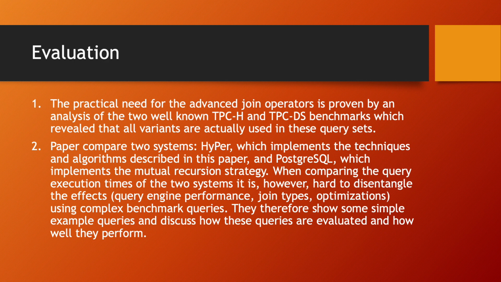The paper compared two systems. First, HyPer, which implements the techniques and algorithms described in this paper, and PostgreSQL, which implements the mutual recursion strategy. When comparing the query execution times of the two systems, it is, however, hard to disentangle the effects, that is, query engine performance, join types, and optimizations, using complex benchmark queries. They therefore show some simple example queries and discuss how these queries are evaluated and how well they perform.